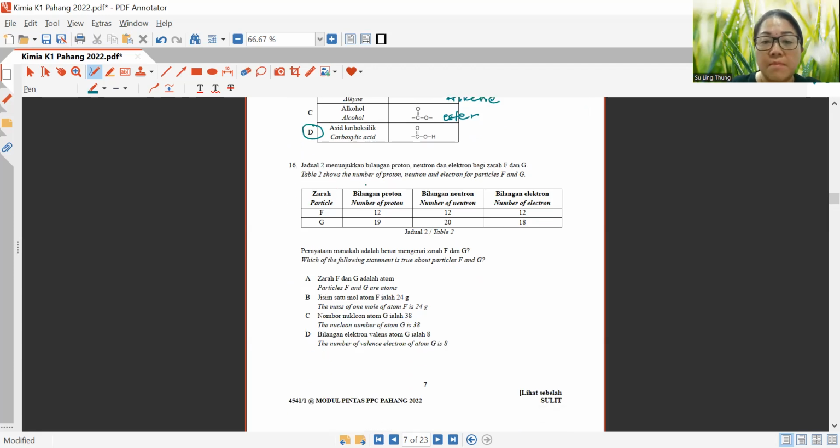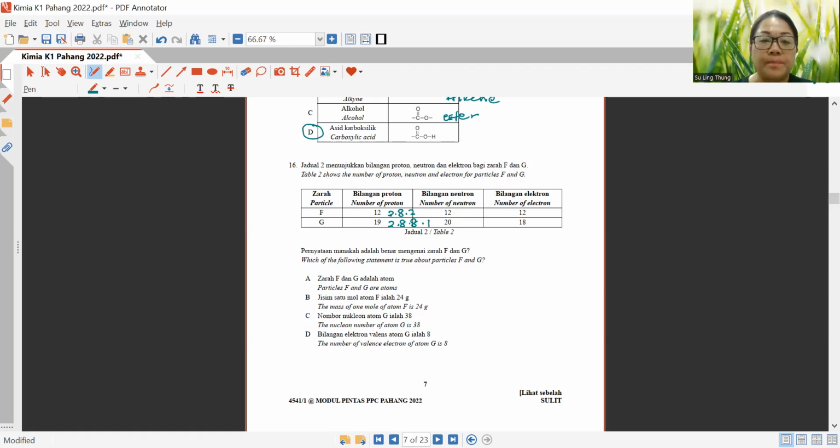Table 2 shows the number of proton, neutron, and electron for particles F and G. Okay, we've got two particles. Normally, when you have this type of question, you should attack the number of proton first. That means by writing down its electron arrangement. So for this example, for particle F, it's 2.8.2, and particle G is 2.8.8.1.